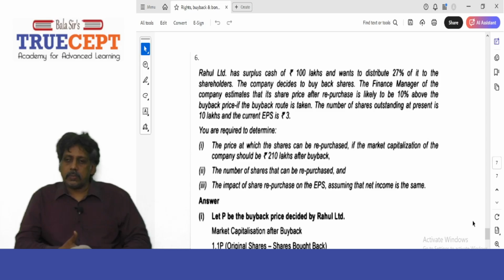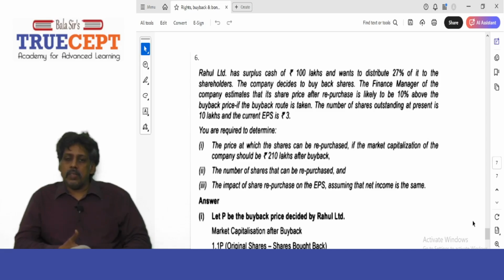You are required to determine number one, the price at which the shares can be repurchased if the market capitalization of the company should be 210 lakh after buyback. The only change: 200 lakh, how much? 210 lakhs. Rupees 210 lakh. That is the only change, but for that very similar sum, right?